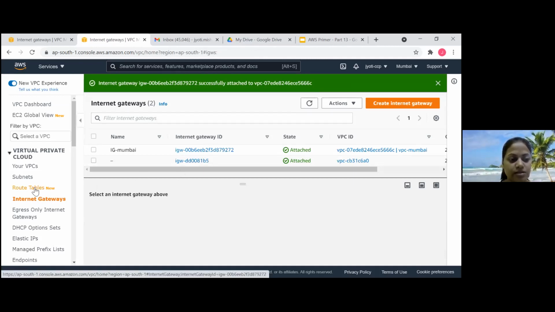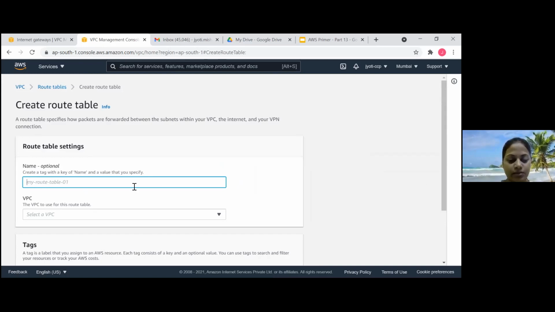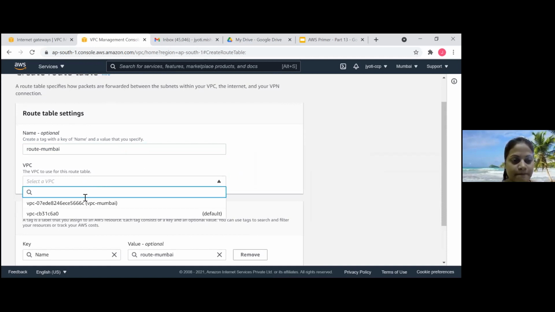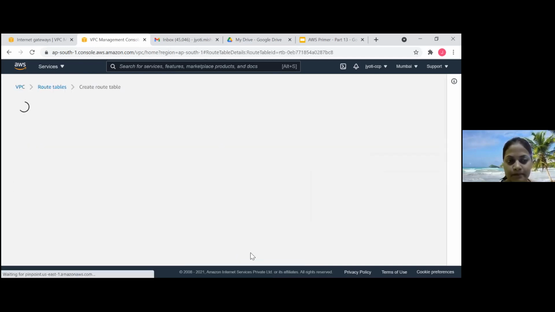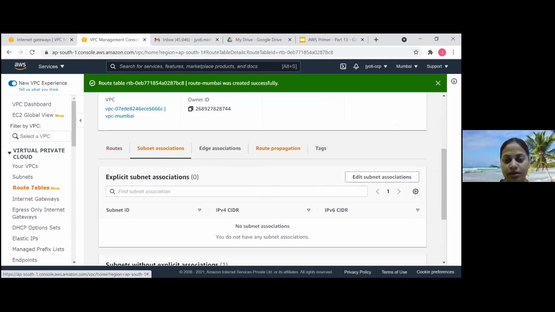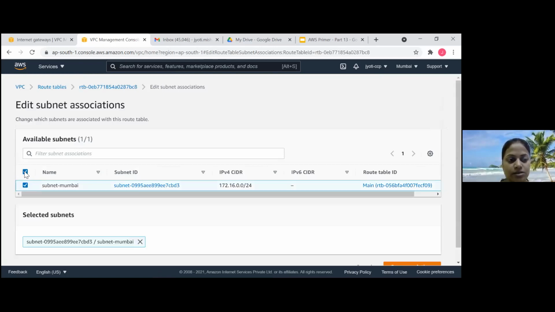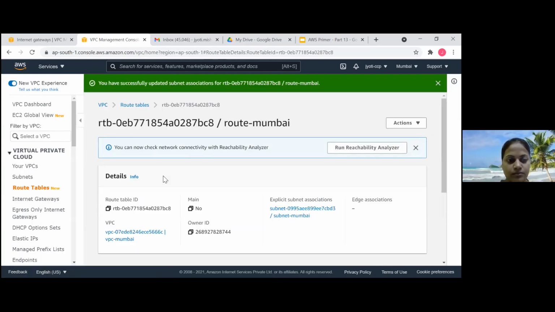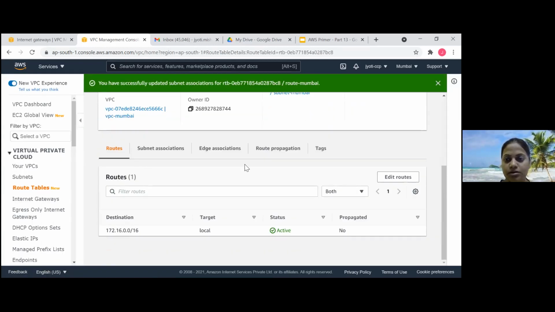Right. Now next is route table. Go ahead and create a route table. Route Mumbai. So now this is done, right? Let's go ahead and associate our internet gateway to the route table and the subnet. Okay, so subnet, edit subnet. This is the subnet we are associating. Okay. And then let's edit the rule.